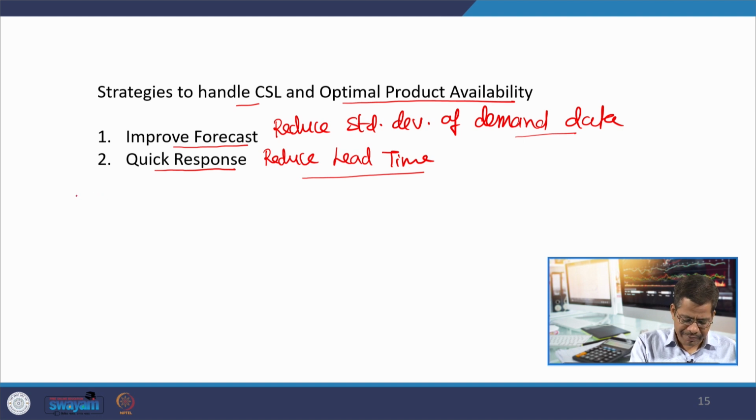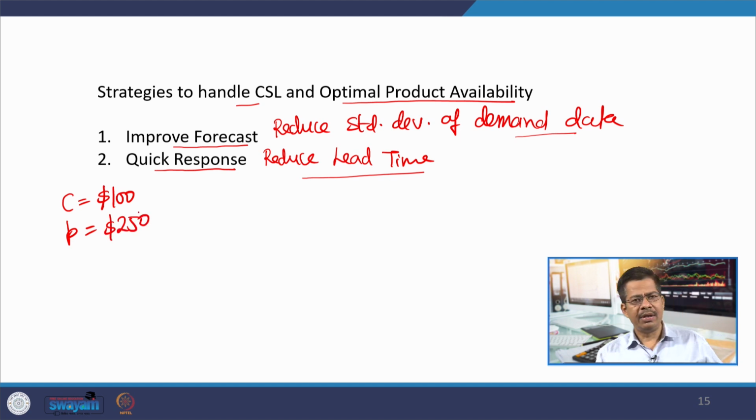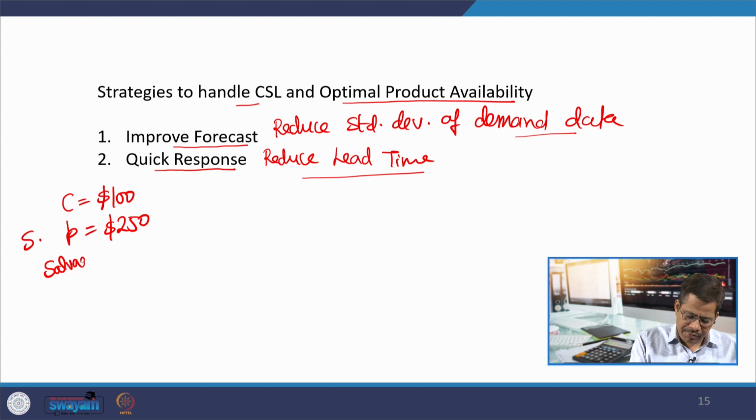Let us understand with the help of some data. Consider a situation where, let us say, cost is 100 and price is 250. The selling price let us say we consider as this, and consider some salvage value also, that is 80.